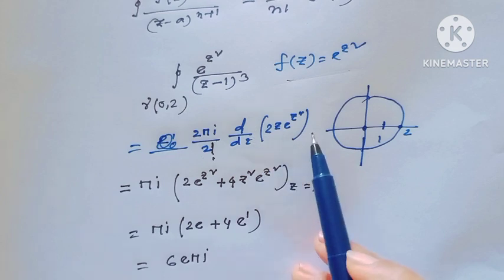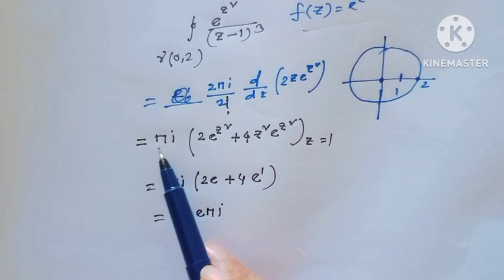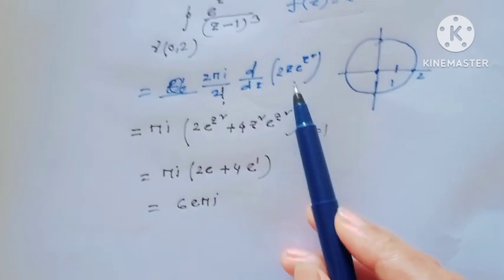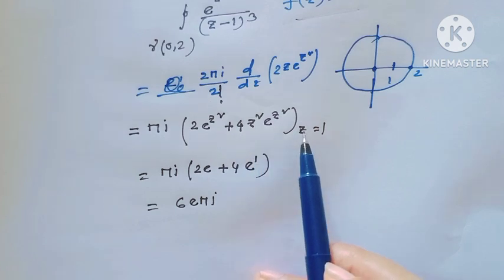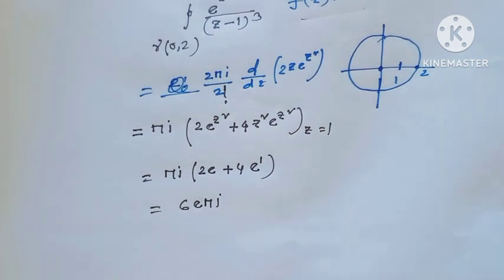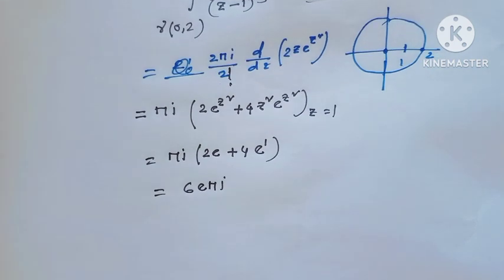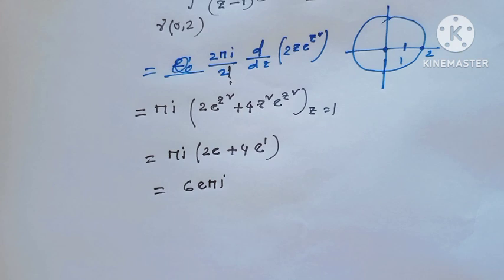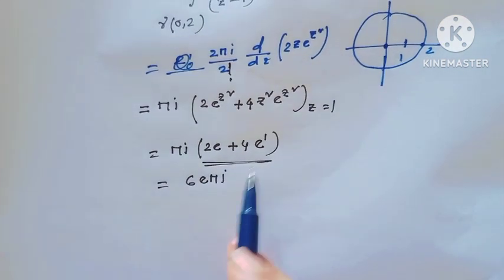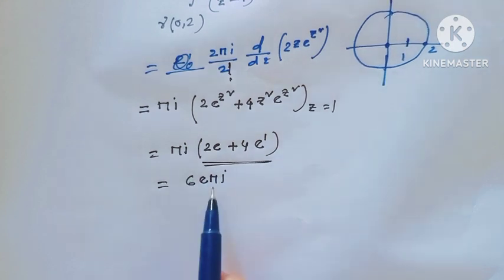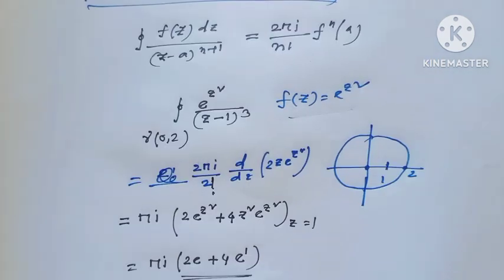So d/dz of 2z e to the power z square is, here cancel 2 on both sides, then this would be pi i times 2 e to the power z square plus 4z square e to the power z square, and this value at the point z equal to 1. At z equal to 1, this value would be pi i times (2e plus 4e). So this value would be 6e times pi i. This is the value. I hope all my viewers have understood this.